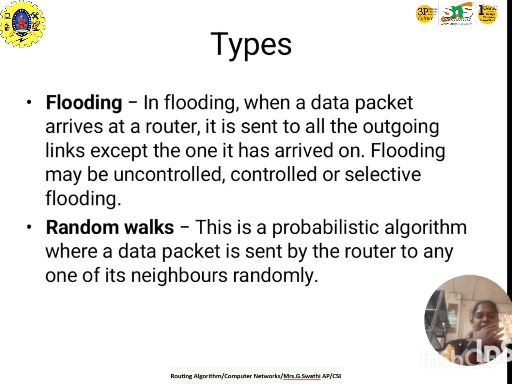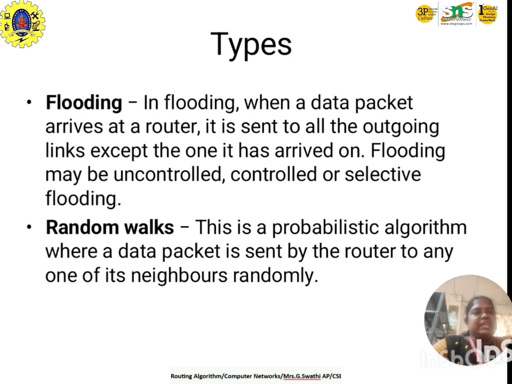If we are sending a data packet to the destination side, and the router receives it, it sends it out on all outgoing links except the one it arrived on. Flooding may be uncontrolled, controlled or selective.